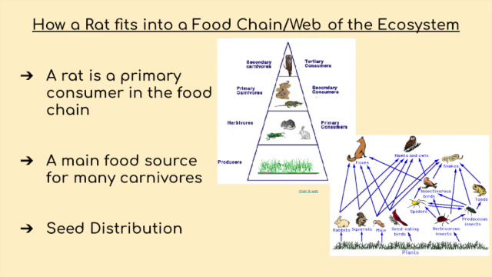How a rat fits in a food chain / web of the ecosystem. So a rat is a primary consumer in the food chain. So this means that they are down in the food chain so a large variety of animals can eat them. So they are a main food source for many carnivores. And they play an important role in this ecosystem by seed distribution. So this means that they ingest anything containing seeds, and many of the seeds are excreted in rat droppings, helping plants and grass.